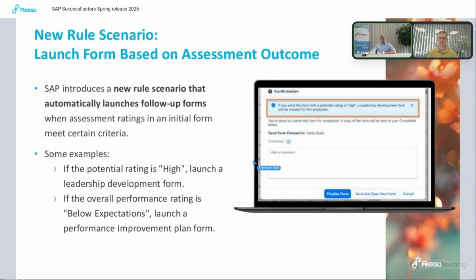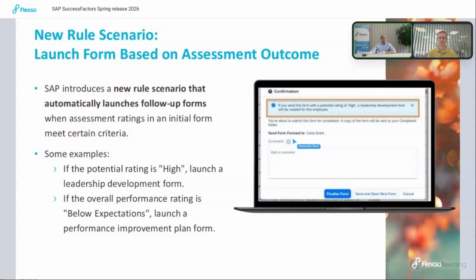So here, if you have one form where you have ratings, as an example, the potential rating is high, then automatically a leadership development form could be launched, a follow-up form for the one that you're having. Or if the overall performance rating is below expectations, the performance improvement plan form can be launched. And so that people are aware, when you have the confirmation screen where you can say, okay, move to the next step, you would have the information in there so that it's no surprise.